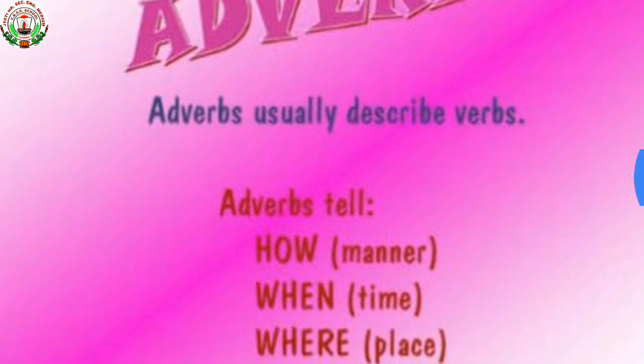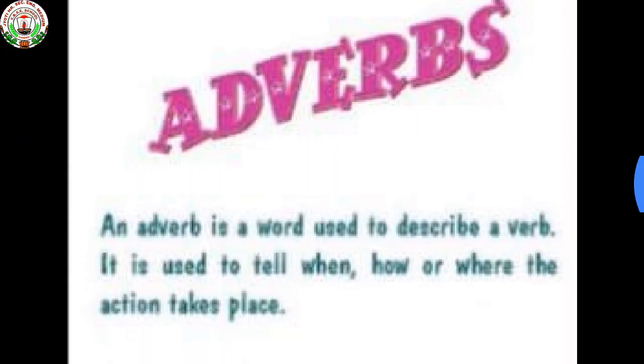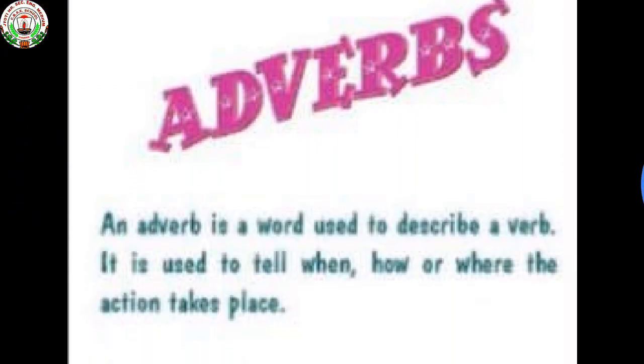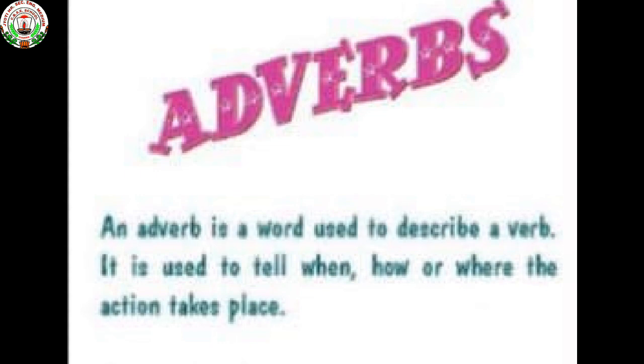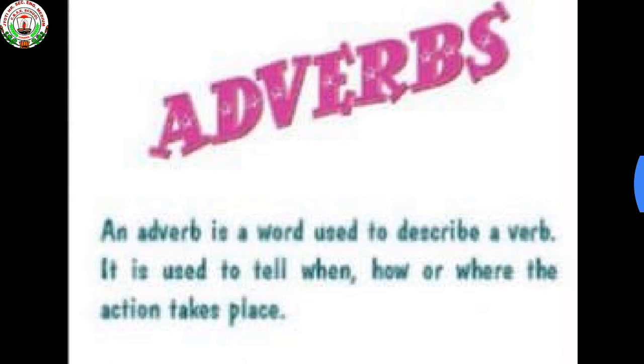Adverbs tell how, that relates to manner. Adverbs tell when, relates to time. Adverbs tell where, relates to place. An adverb is a word used to describe a verb. It is used to tell when, how or where the action takes place. So an adverb is a word or phrase that modifies or qualifies an adjective, verb or other adverb or a word group expressing a relation of place, time, manner, clause, degree, etc.